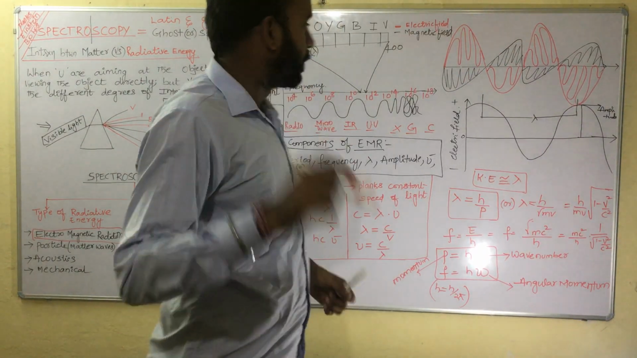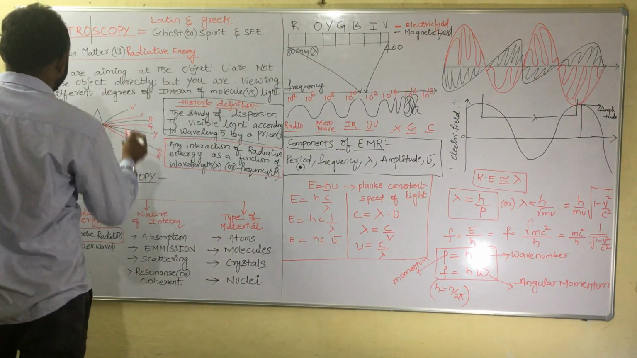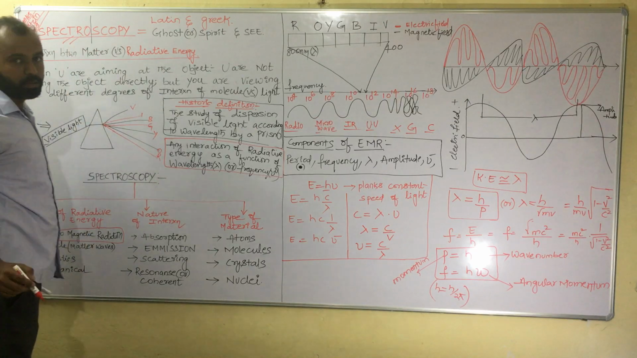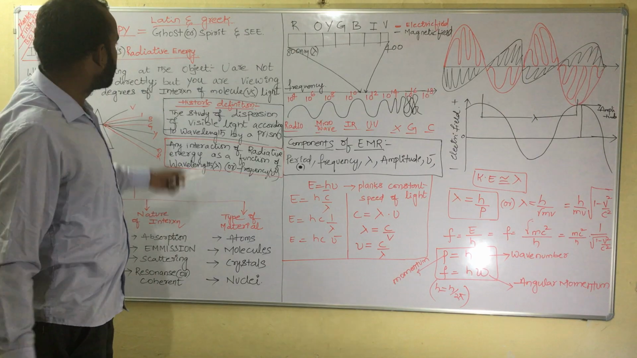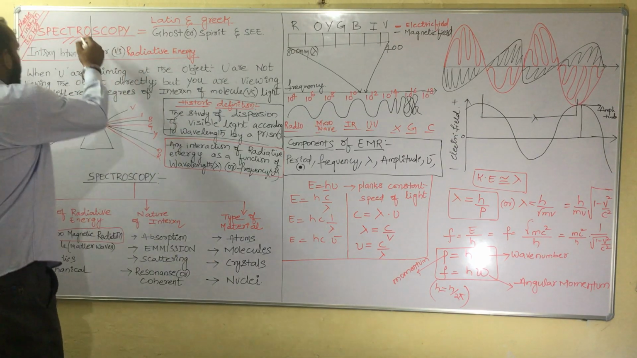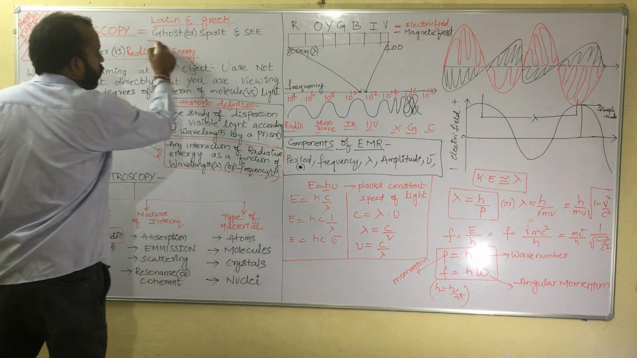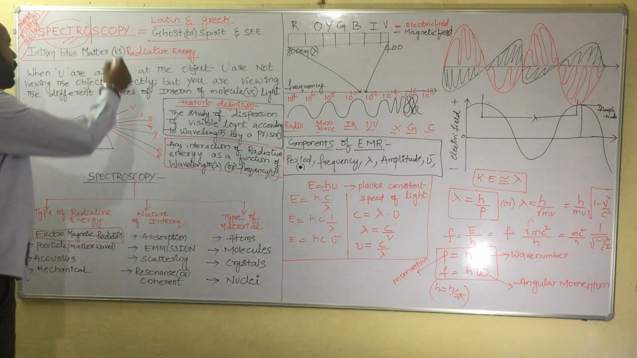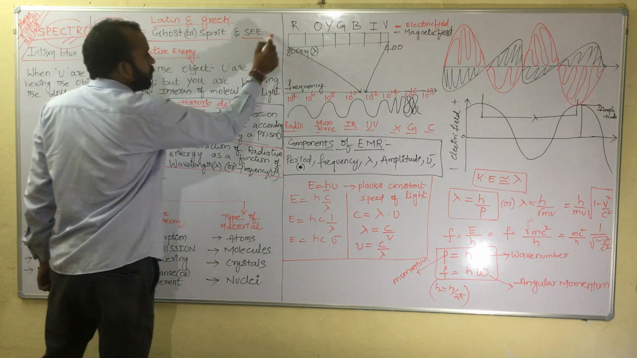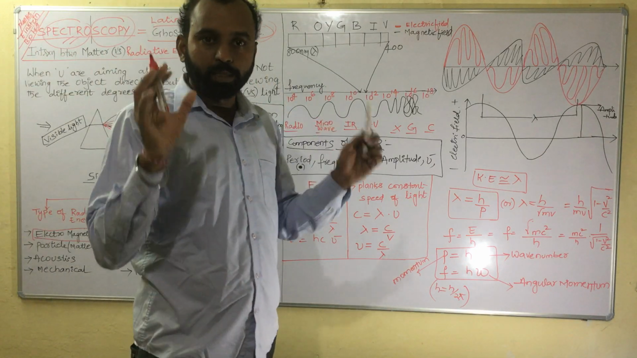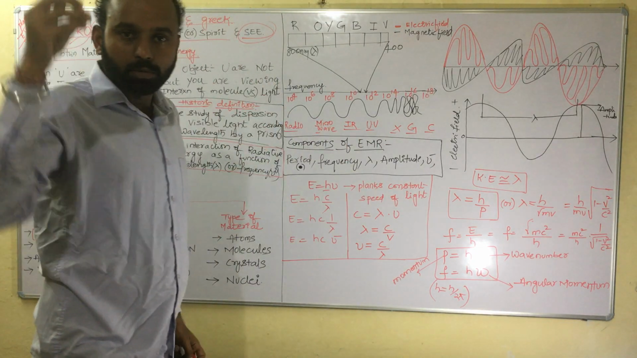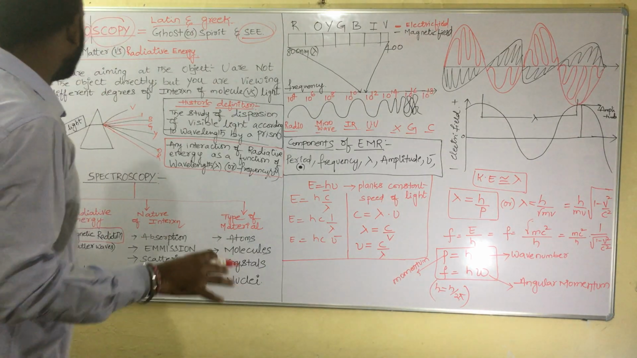Fundamental aspects of spectroscopy. What exactly does spectroscopy mean? The word spectroscopy is coined from Latin and Greek: spectrum means ghost or spirit, and scopy means to see or to observe.